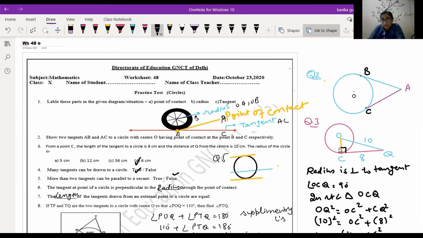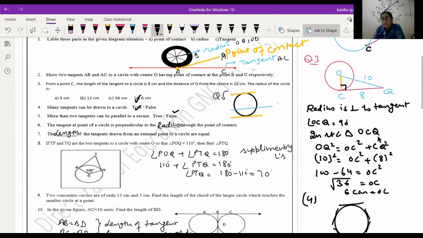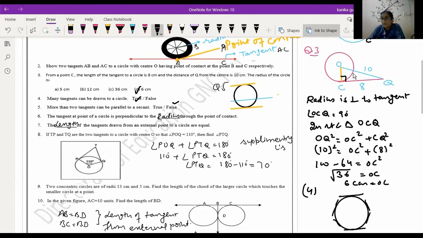So angle OCQ is equal to 90 degrees. So in right angle triangle OCQ, you know that hypotenuse square is equal to base square plus perpendicular square. Here OQ is the hypotenuse, OC is the perpendicular and CQ is the base.